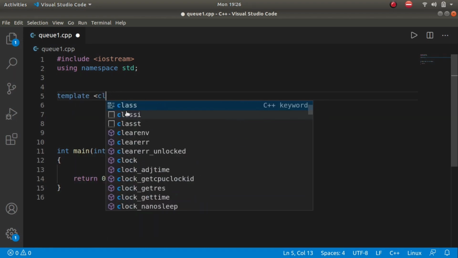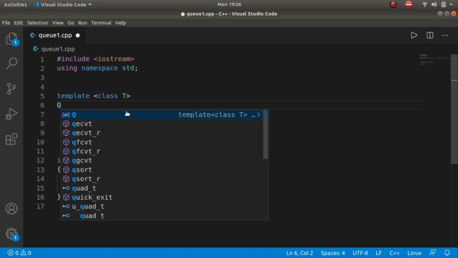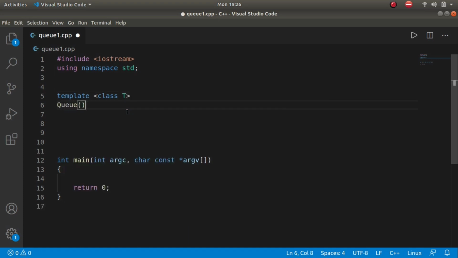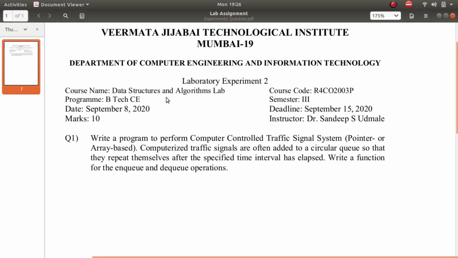Template of generic type T, and the name of the class would be Q, sorry, declaration class Q and semicolon. Now in A we will make array based. Okay, the question says array based, where is it? Yeah, pointer or array based queue.